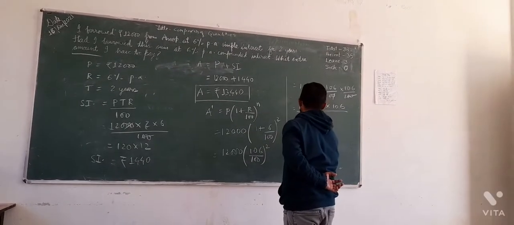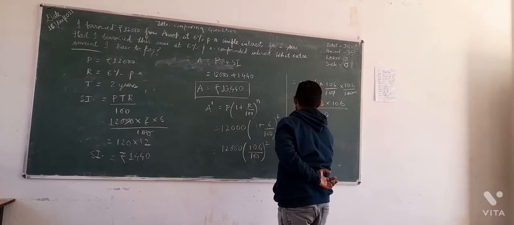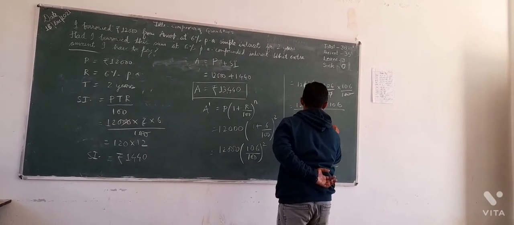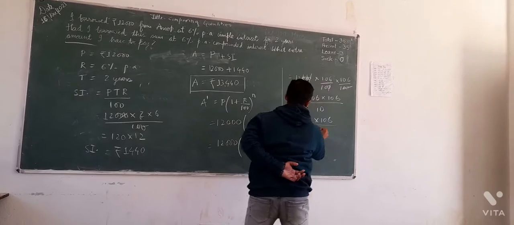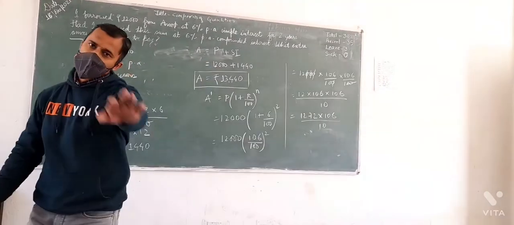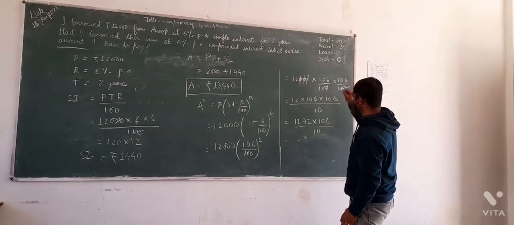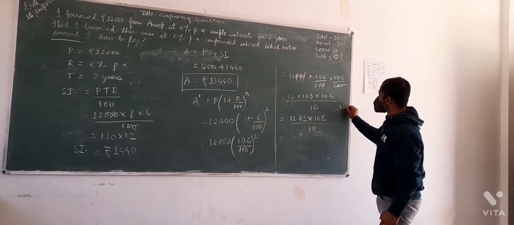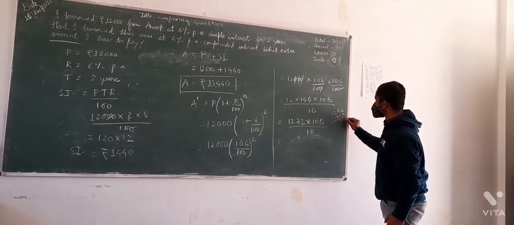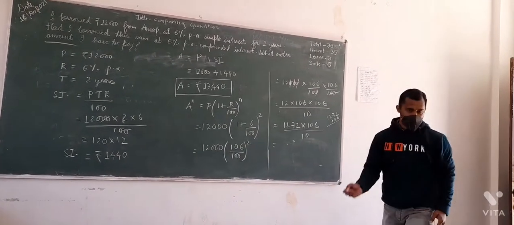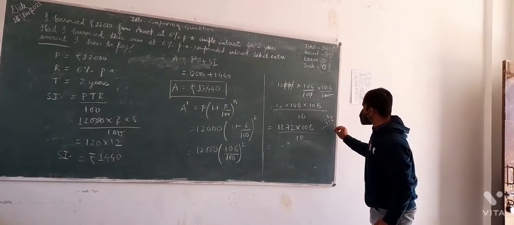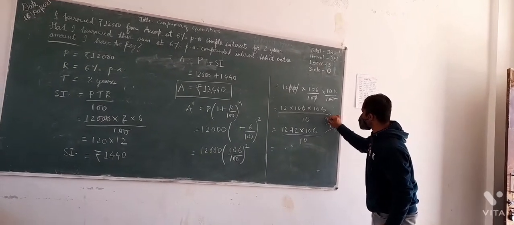So how much does it come? 12 into 106 is 1272, so 1272 into 106 divided by 10. Now we will multiply this 1272 by 106. Let us see how much it comes. 6 twos are 12, 2, carry on 1. 6 sevens are 42, 43, carry on 4.